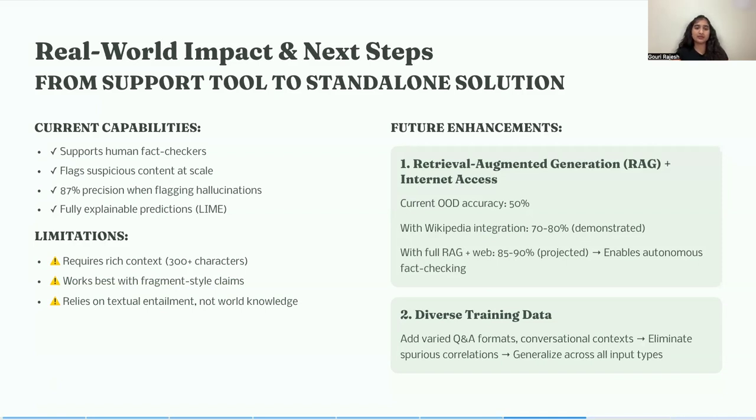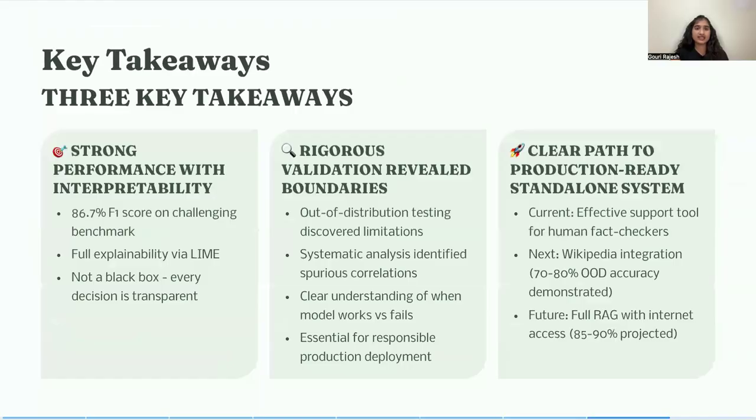Initial experiments with Wikipedia integration improved out of distribution accuracy from 50% to almost 70 to 80%. With RAG, retrieval augmented generation, and real-time internet access, this could reach 85 to 90%, making it production ready for autonomous deployment. The second improvement that we could integrate is training on diverse QA formats to eliminate those spurious correlations that I found.